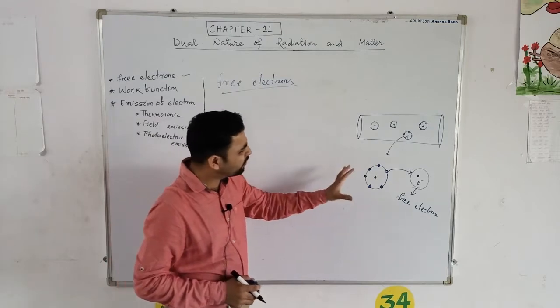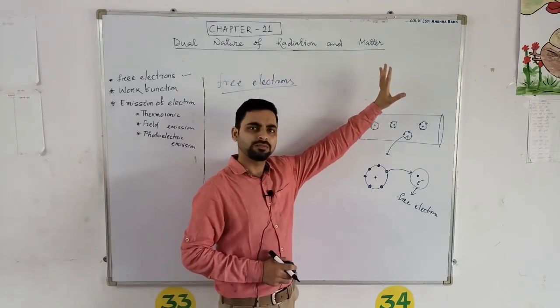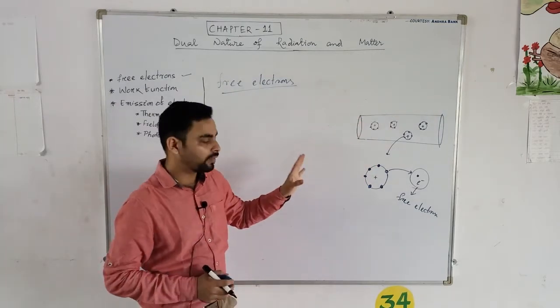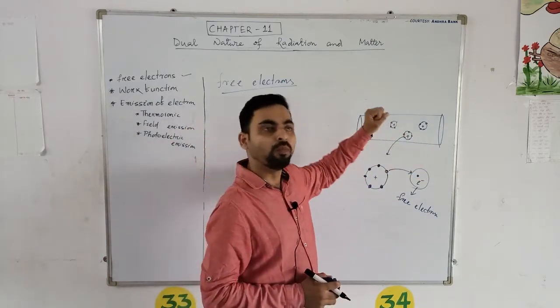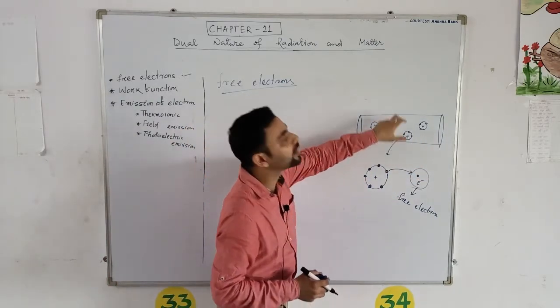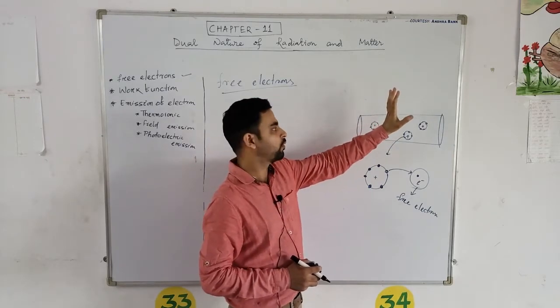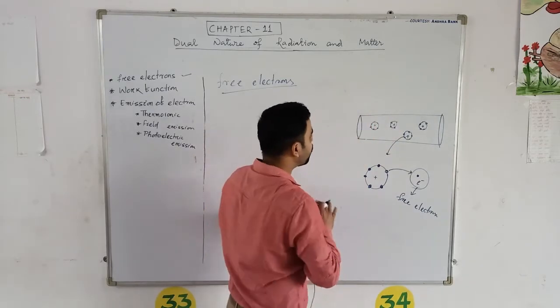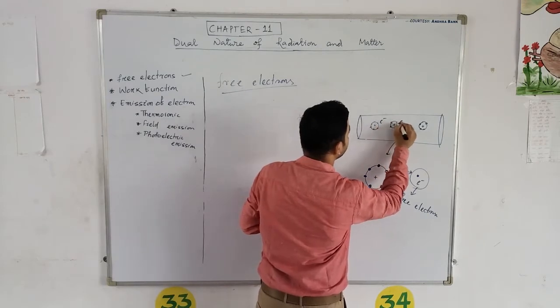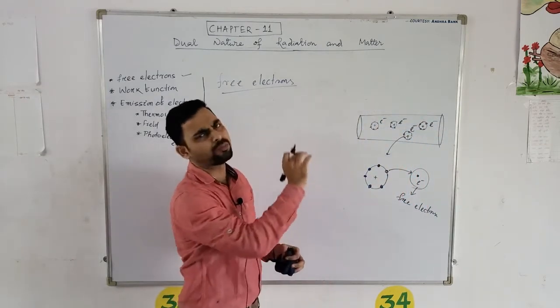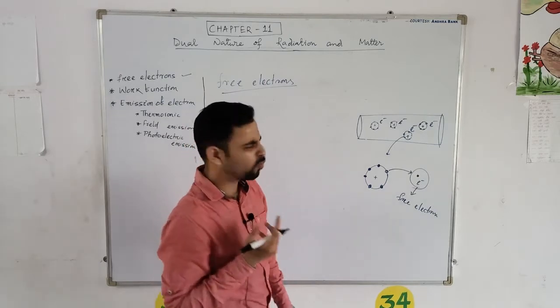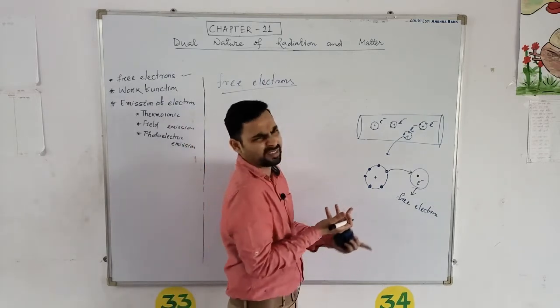Okay. So they are free from the atom. Are they really free to move out from the metal? The answer is no. They are free from the atom, but they are not free to move out of the metal surface. They can only move inside this metal. They cannot move out from the metal. Why? Because they are free, they can move, right?